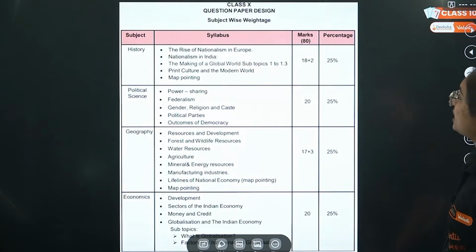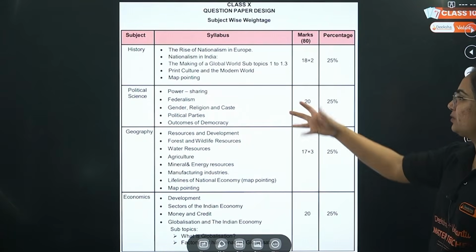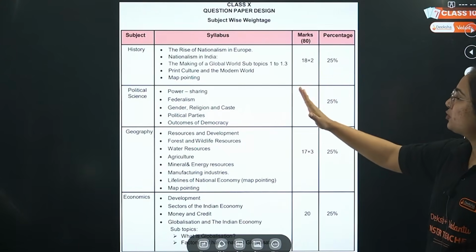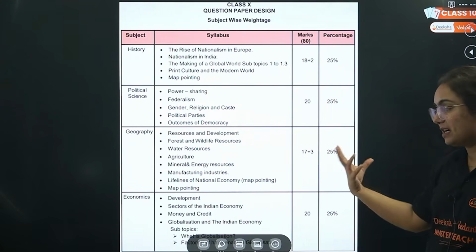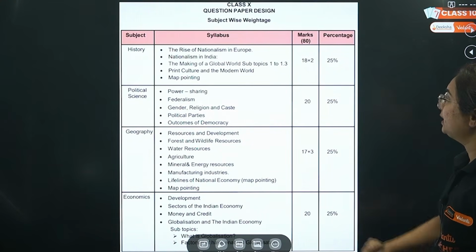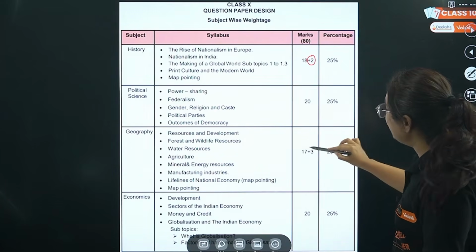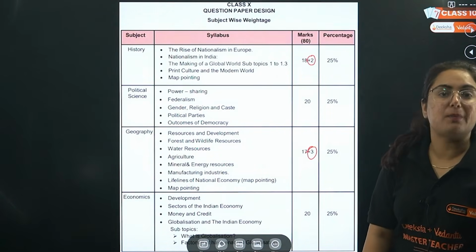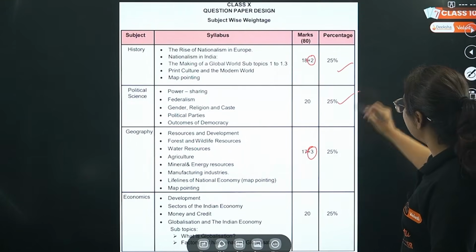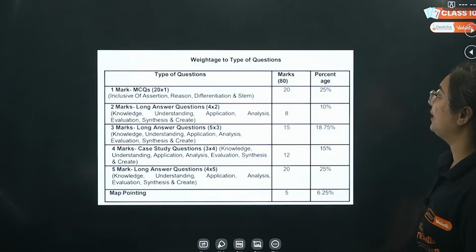However, the subject-wise weightage, again, it is what? From history 20 marks, geography 20 marks, civics 20 marks, and economics 20 marks. However, the only difference is 2 marks from history comes from map work. Here 3 marks in geography comes from map work, and each carry 25% weightage.